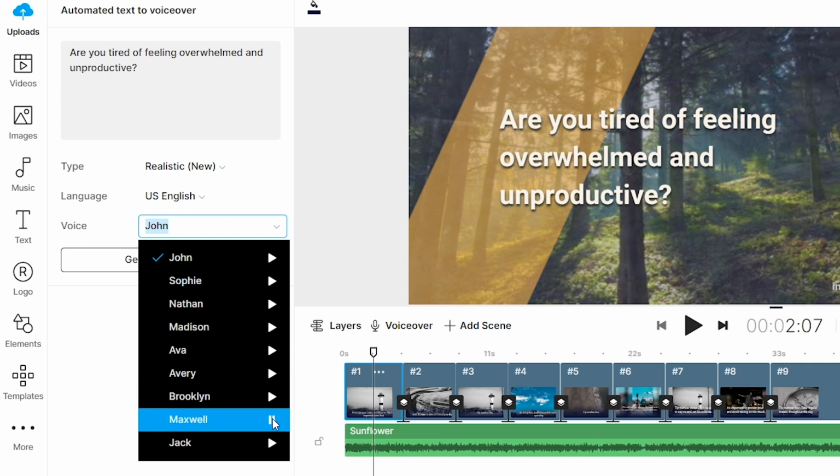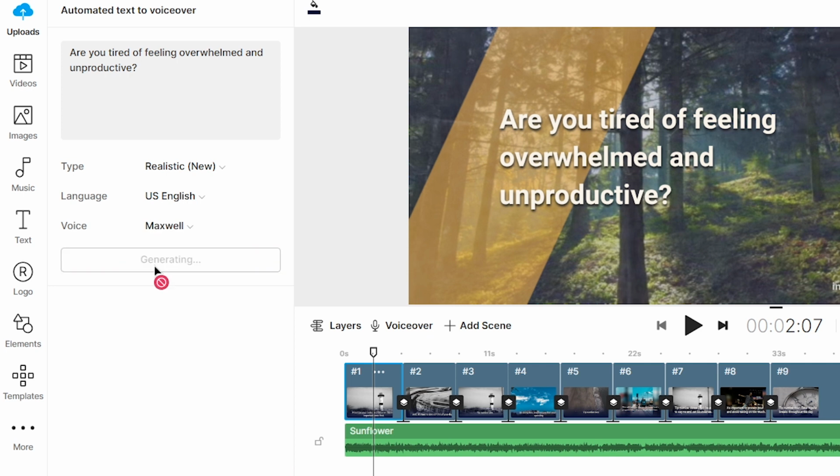I'm selecting Maxwell and then click generate.